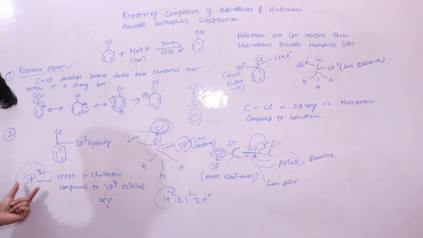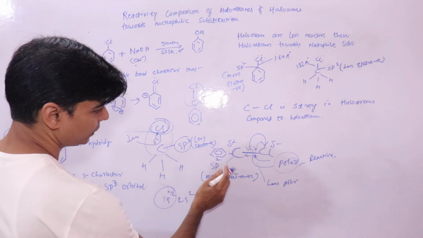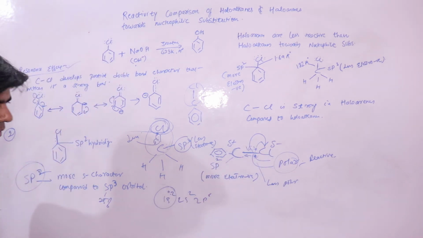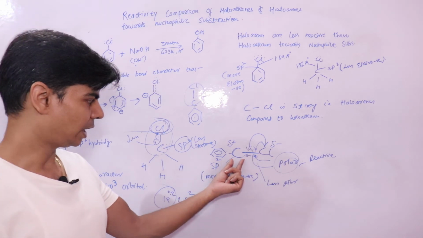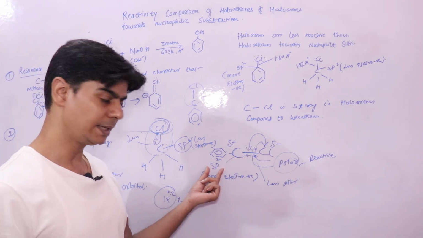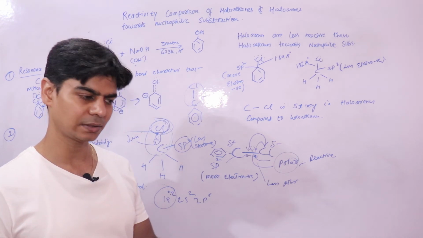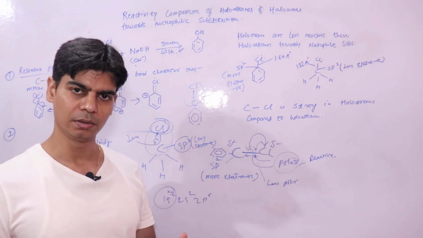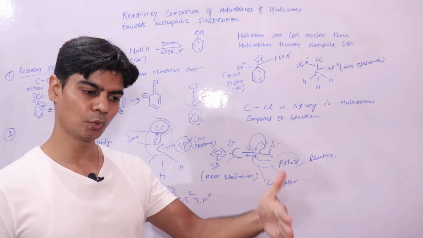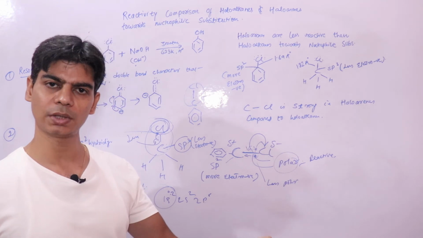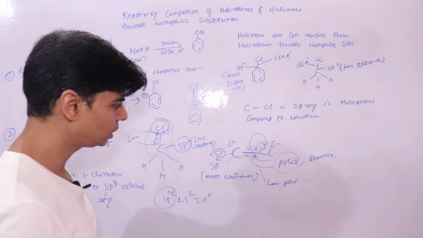The second is sp2 hybridization of the carbon atom. Due to sp2 hybridization, the carbon has high electronegativity due to more s character, and we know that electrons in s orbitals are more tightly bound because they are closer to the nucleus, so electrons are more strongly attracted.